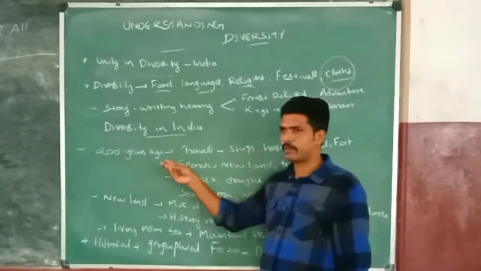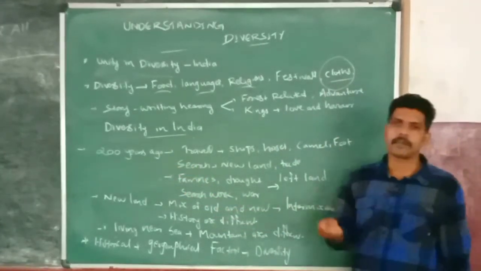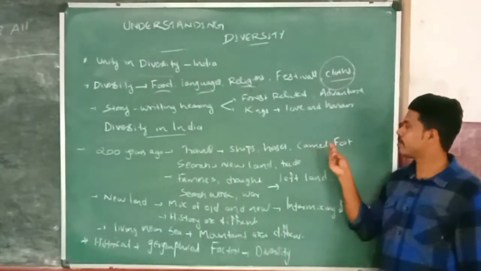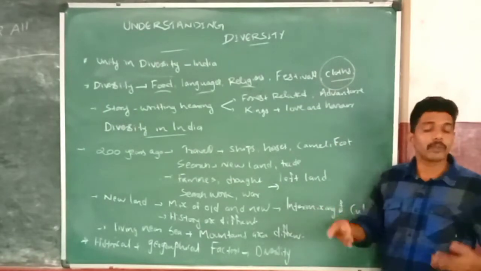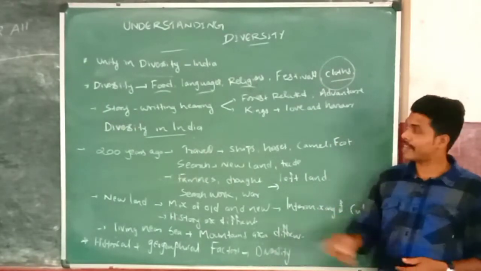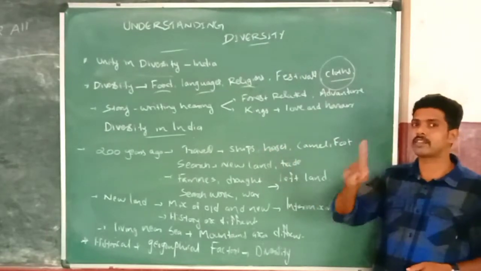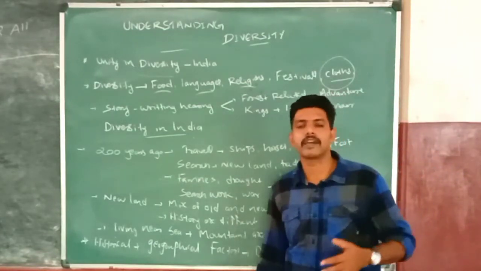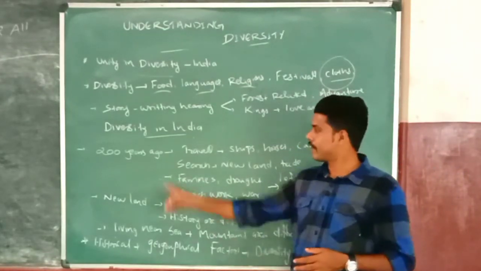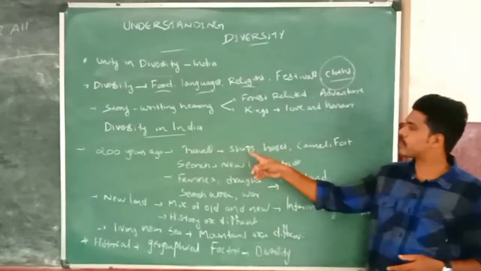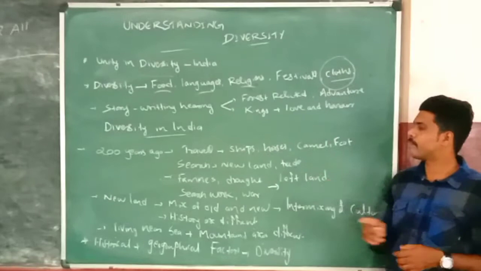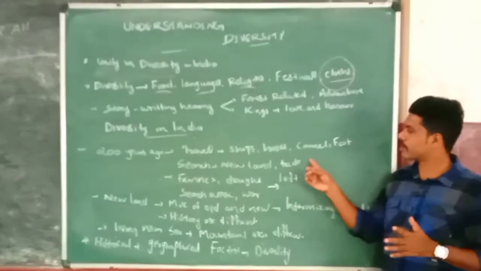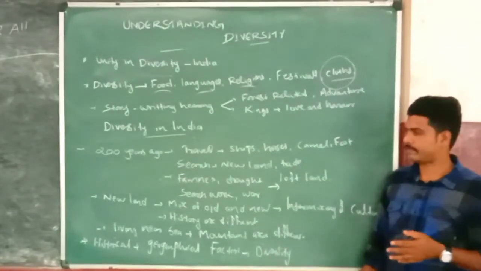Almost 200 years ago, people were traveling from one place to another. Mainly they traveled through ships, horses, camels and on foot. They were always traveling, wandering, roaming. In that period, they did not have new technological transportation like roads, airways, trains, buses and containers. So 200 years ago, people traveled mainly through ships, horses, camels, and on foot. And these people were searching for new land, and mainly for trading purposes they started their long travel.